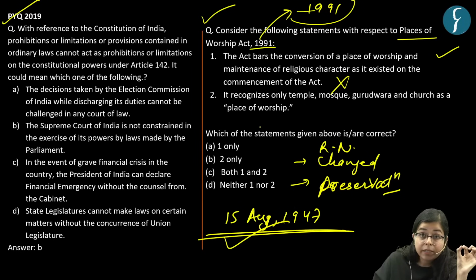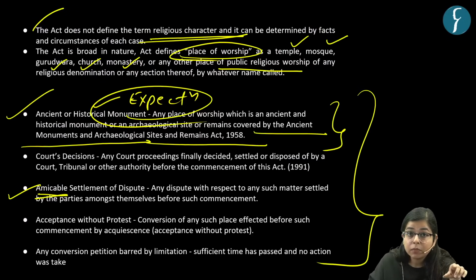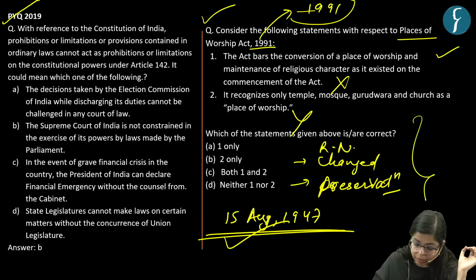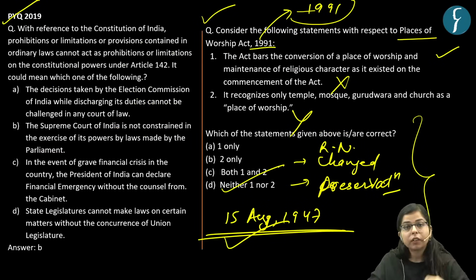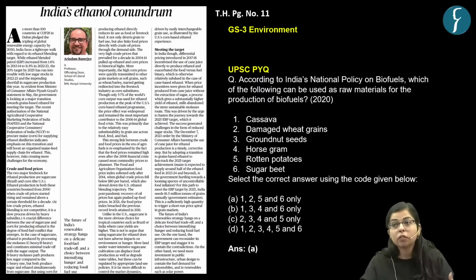Now the second statement says it recognizes only temple, mosque, gurudwara and church as a place of worship. Now this is an incorrect statement, as we already saw that the place of worship can be other places of worship apart from these four places, right? So the correct answer for this MCQ would be neither one nor two, right? Option D. Now let's move on to our mains articles for the day.